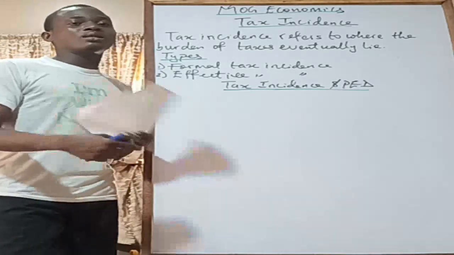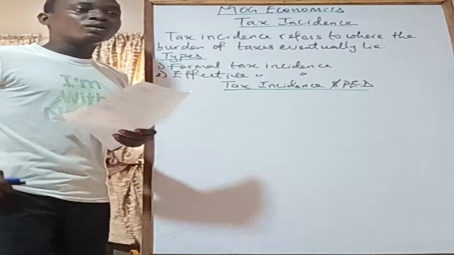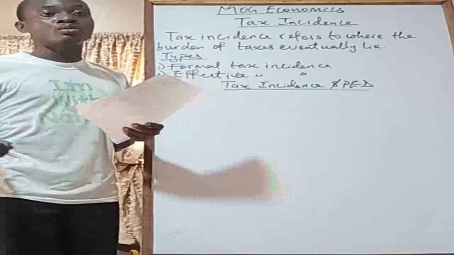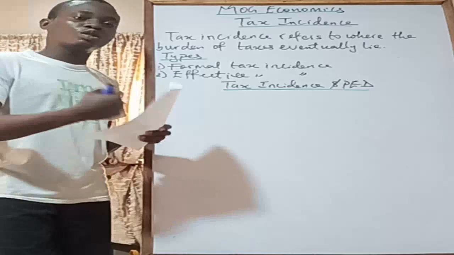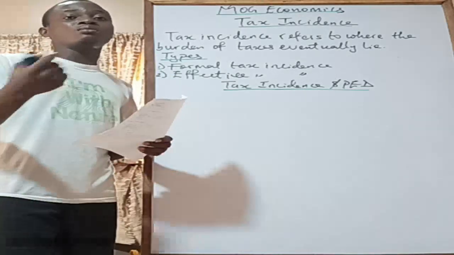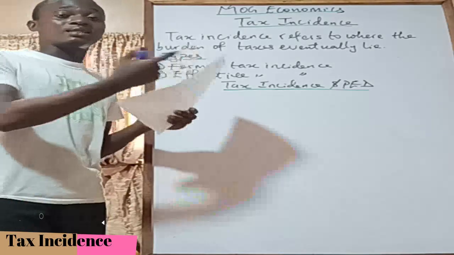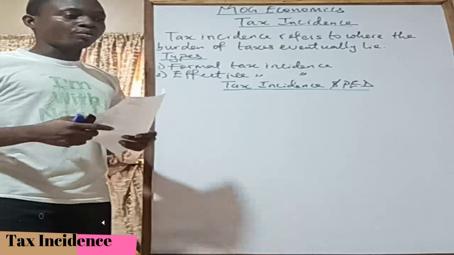So the issue with tax incidence is about indirect taxes, because these are taxes imposed on goods and services, right? So now you have the taxes primarily imposed on producers, for example, but then to what extent will the producers be able to push some of this burden to the consumers that eventually make use of the product? And that takes us to what we call the price elasticity of demand, which we've done in times past, and which you must have gone through before now.